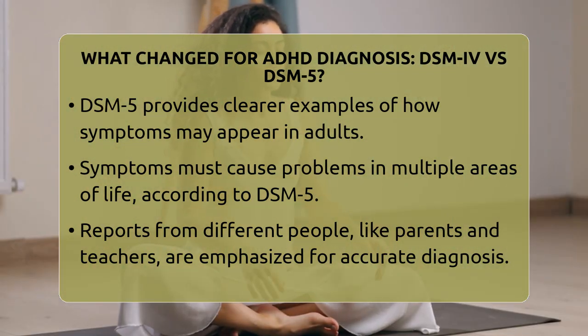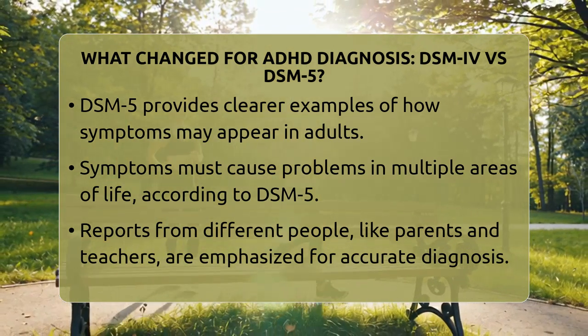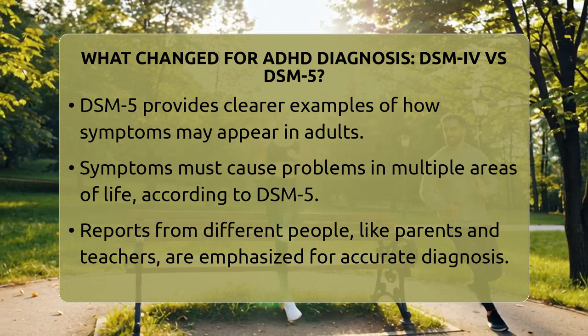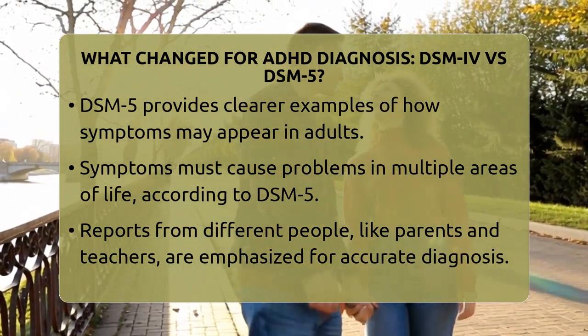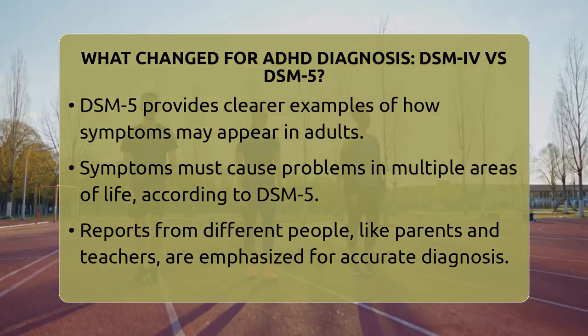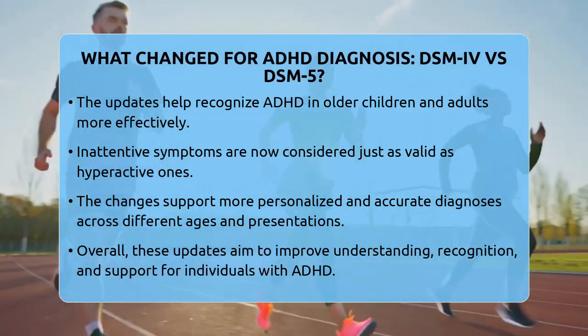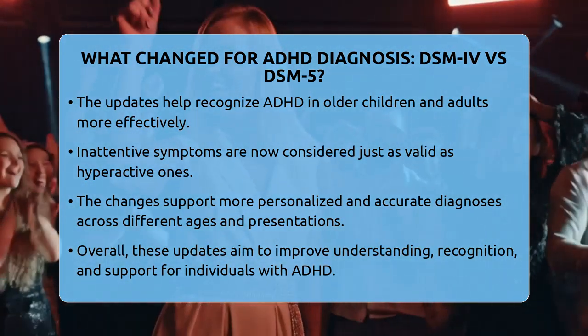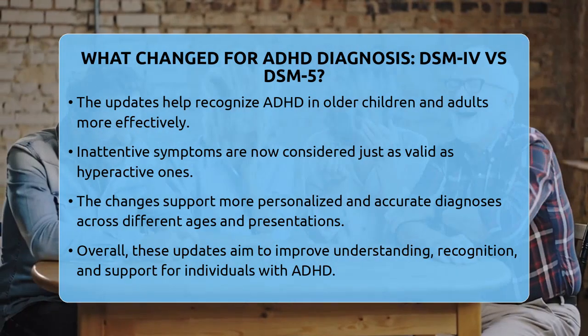Finally, the DSM-5 added clearer examples of how symptoms might look in adults. For example, instead of saying "runs about or climbs excessively," it might say "feelings of restlessness." It also stresses that symptoms must cause problems in more than one area of life, like at work and at home, and that reports from different people, like parents or teachers, are important.